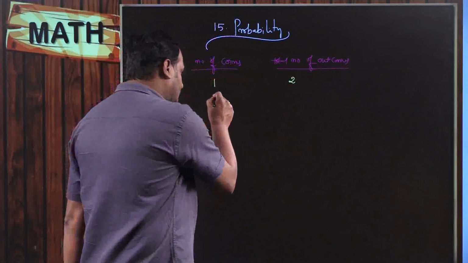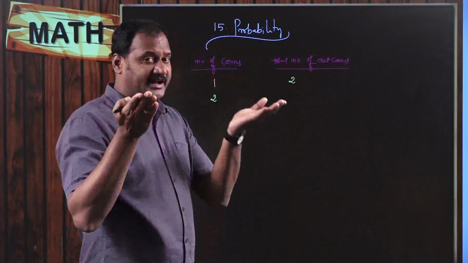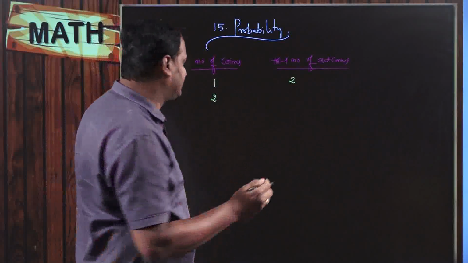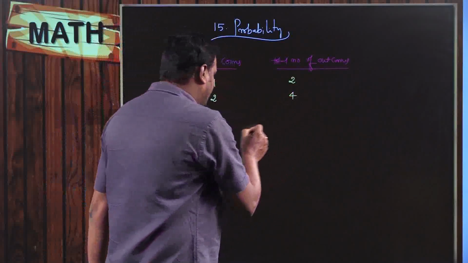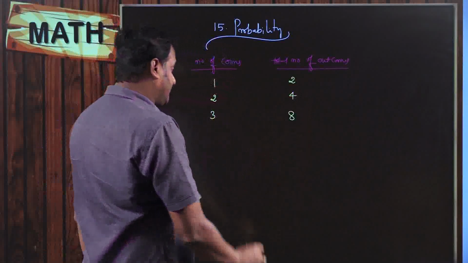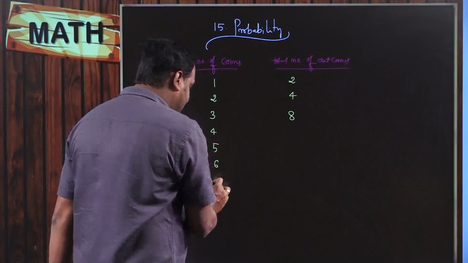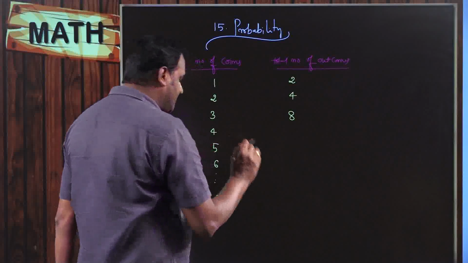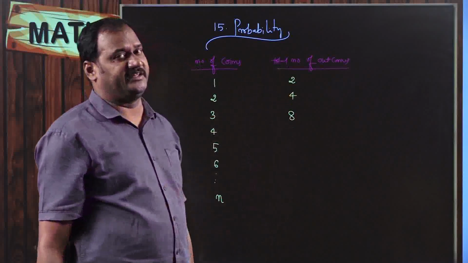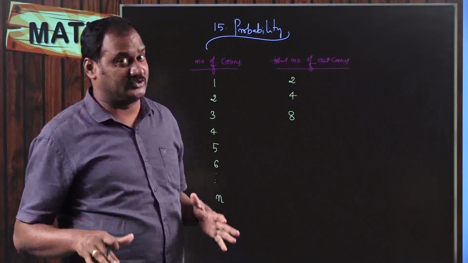When I am tossing two coins, what are the number of possibilities? There are 4 possibilities. What are those 4? Heads and heads, heads and tails, tails and heads, tails and tails. So there are totally 4 possibilities. When I am tossing 3 coins, I get 8 possibilities. When I am tossing 4 coins, 5 coins, 6 coins, n coins, what about the number of possibilities? We can easily identify the relationship between the number of coins that you are tossing and the total number of outcomes.